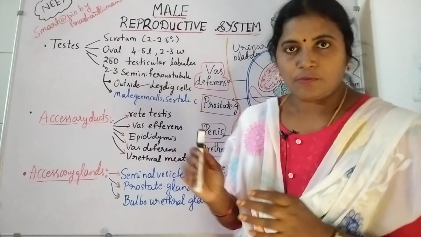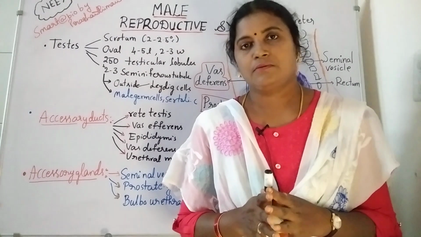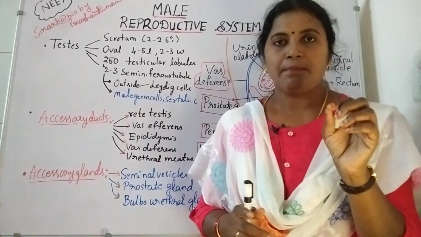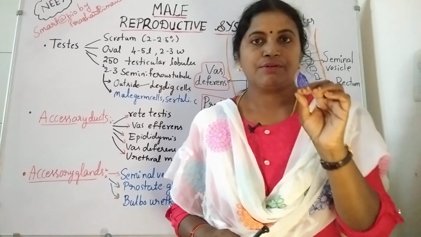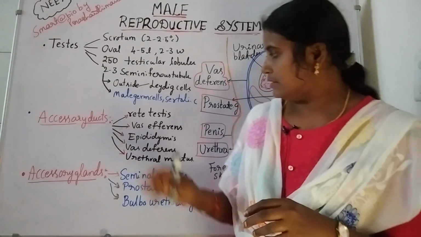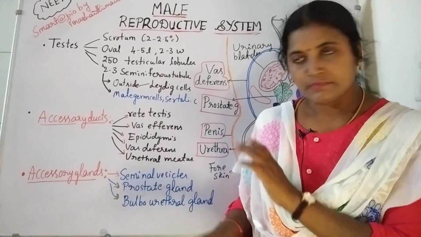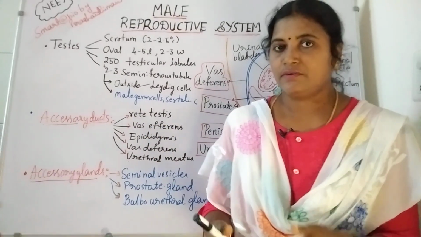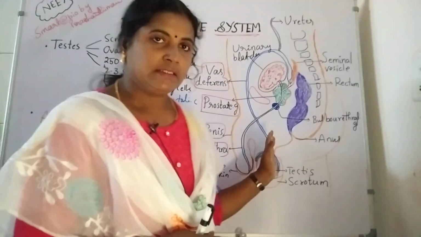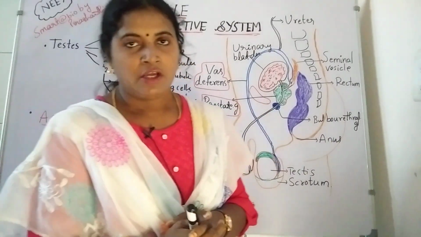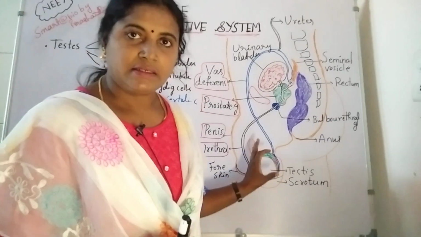So we'll go to the topic today, male reproductive system. Male reproductive system includes main parts, and the first is the testis. So testes are the male reproductive organs. These are the main parts in the male reproductive system. Take the screenshot, we'll go one by one in detail. See here, this is the male reproductive system, and in this male reproductive system, the main parts are the testis.